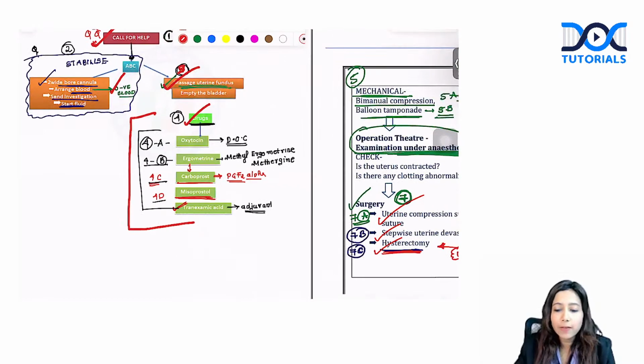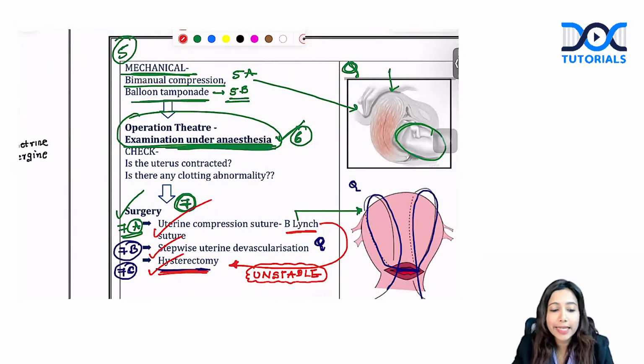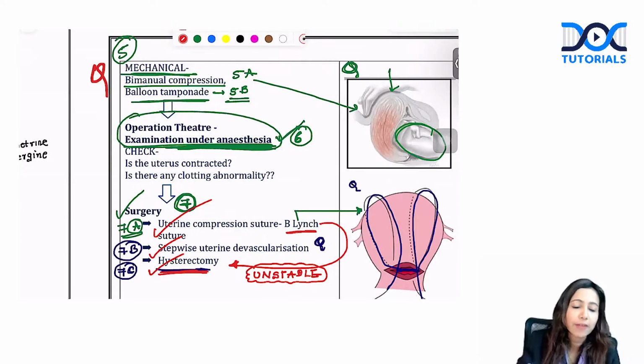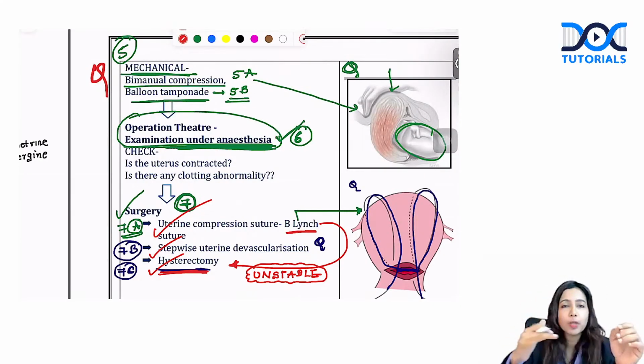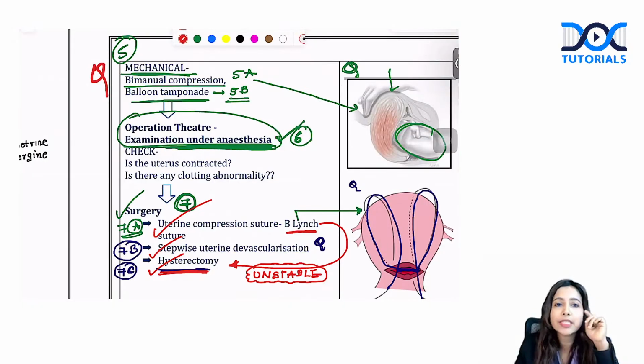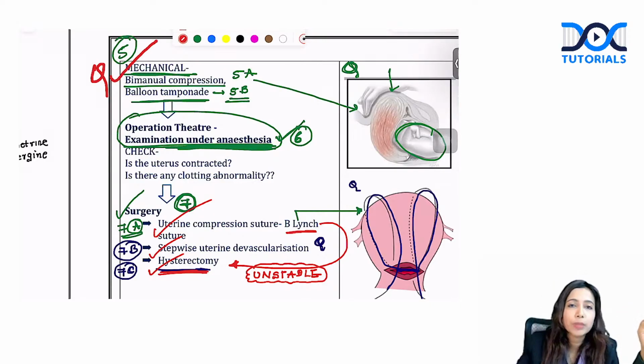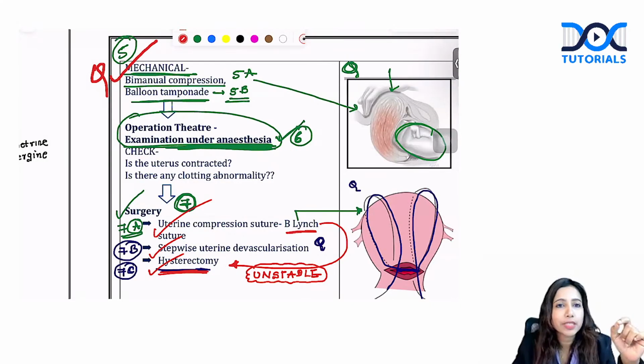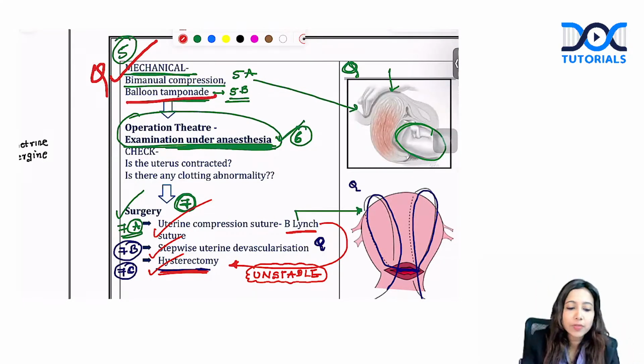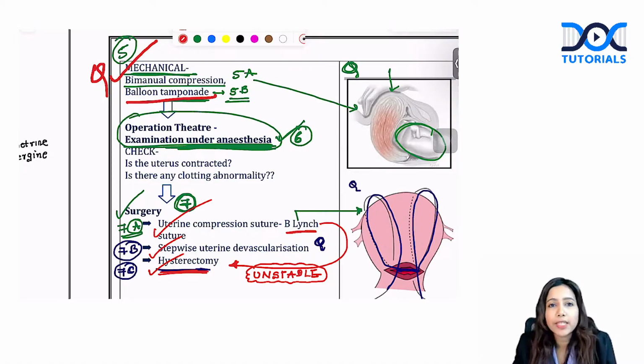If this still fails, what will you do next? Next is the mechanical method, and questions have come from this. Often they block you at one of the points in this algorithm and ask, what will you do next for the patient? If oxytocin and all those medical measures have failed, you are going to proceed with mechanical measures, such as bimanual compression or balloon tamponade. As in the question, the step is balloon tamponade. If that still fails, what is the next thing? You are going to proceed with uterine compression sutures such as the B-Lynch suture.